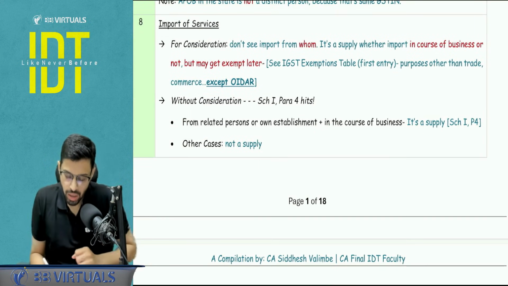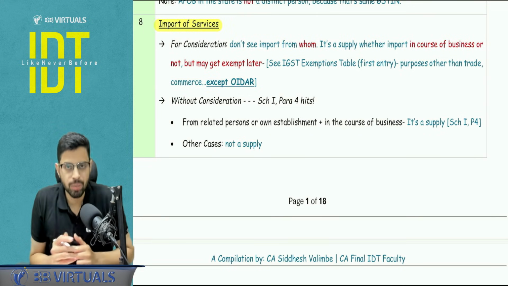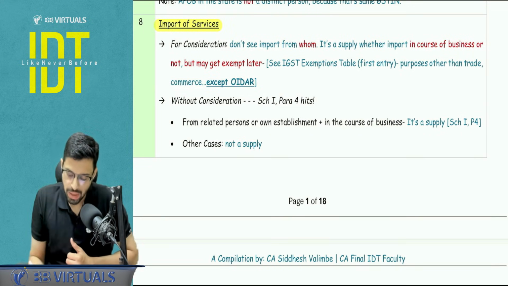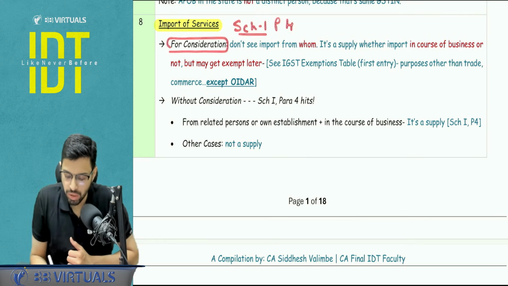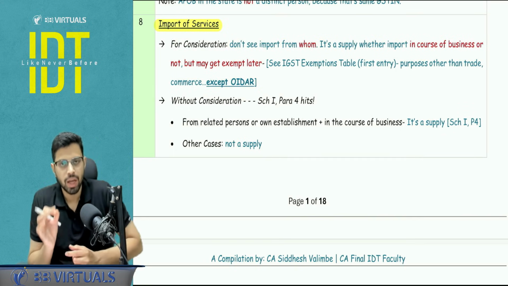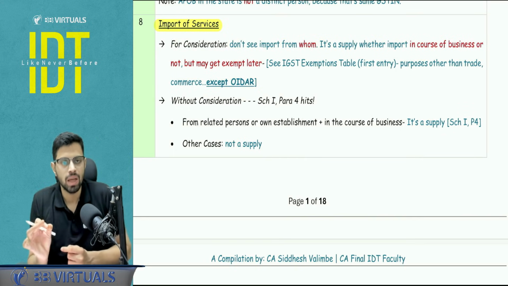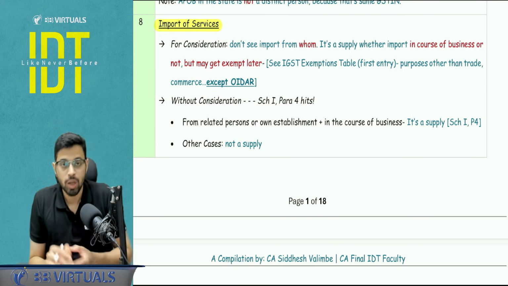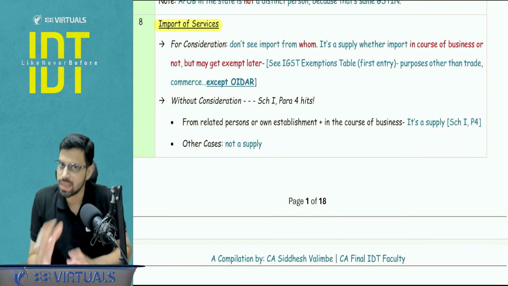Next, a short summary diagram with respect to import of service, and you need to have a structured thinking, otherwise it will create a problem. Pay attention. Import of service, if there is a consideration, please don't think about Schedule 1, paragraph 4. Don't think about it, because there is a consideration. Here you will just think about 7.1b. What does 7.1b say? That if you are importing services, right, and there is a consideration involved, you don't see the business test. It can be business, it can be other than business, it will be a supply.